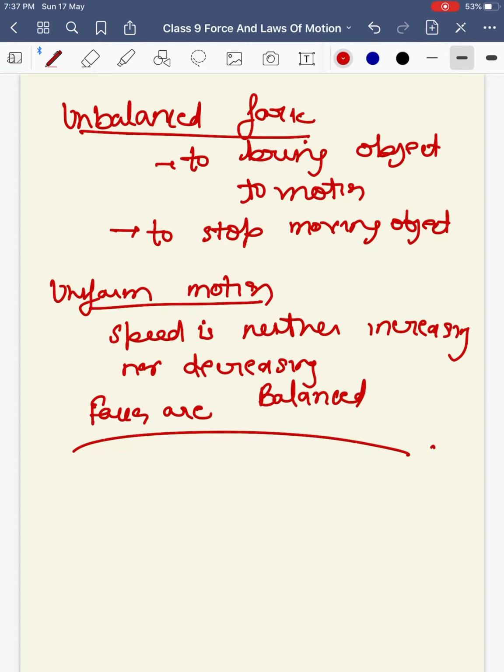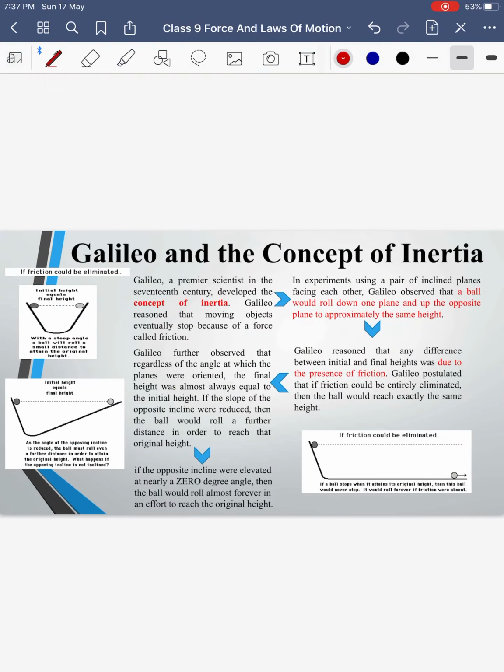If I start paddling it hard, in that case the forces are unbalanced and the speed will increase. If I apply the brakes, again the forces are unbalanced and the speed will decrease. And when again it comes to rest, in that case also the forces were unbalanced, because my applied force was greater than the force which was moving the bicycle. So unbalanced force is required only to change the state, but to maintain the state, to maintain the uniform motion, the forces acting are always balanced.